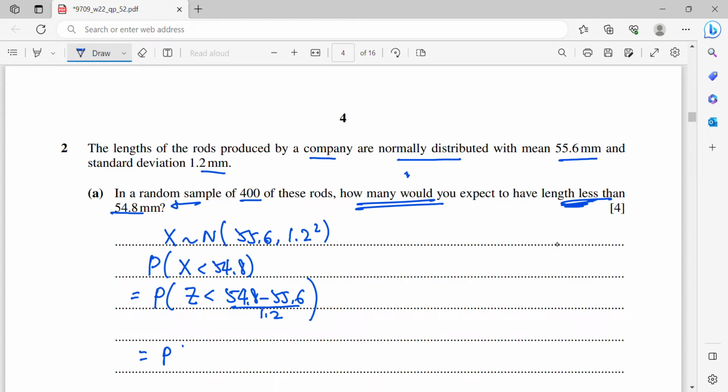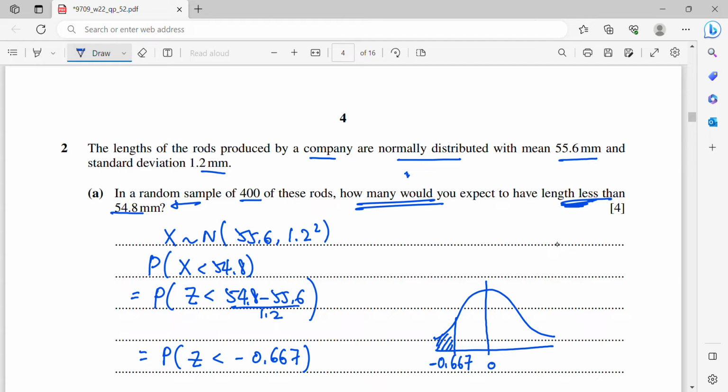When you calculate the value, that will be negative 0.667. Okay, so now I will draw the graph. The middle is 0. Now the value is negative 0.667. It will be on the left hand side. And since this is less than, the region will be towards the left hand side as well.